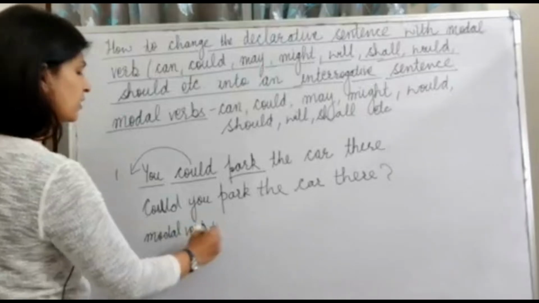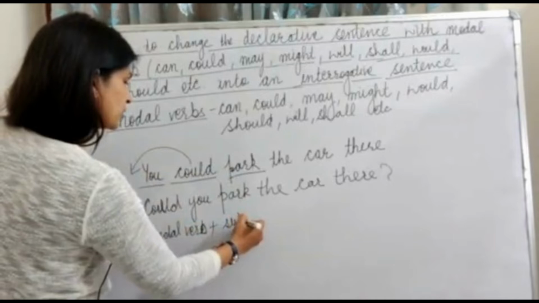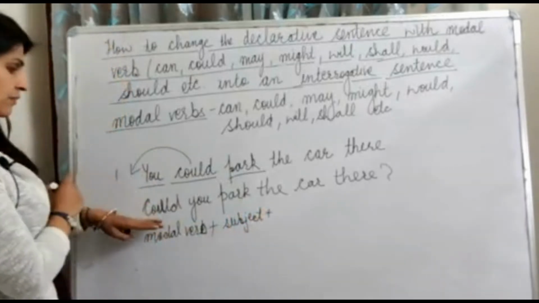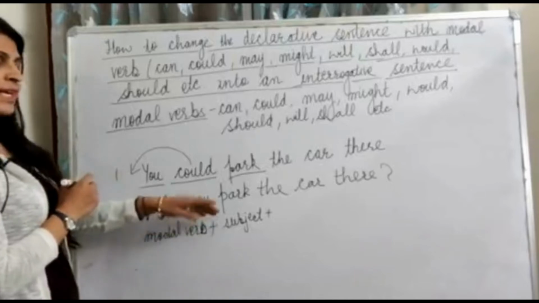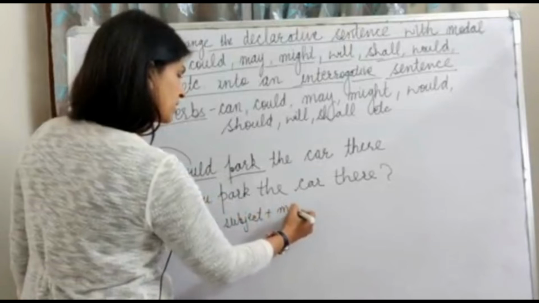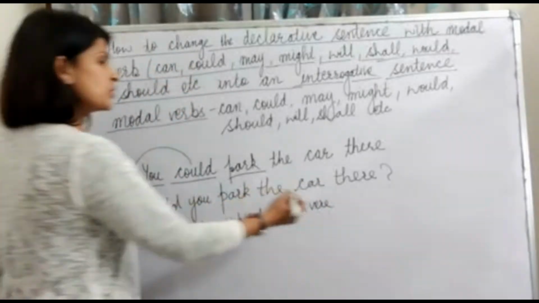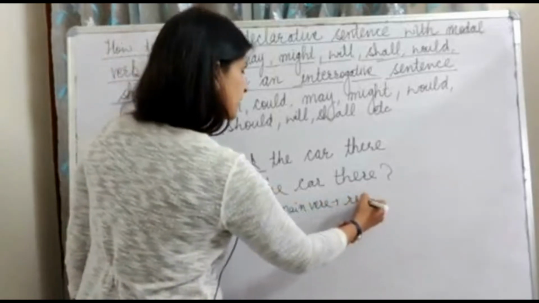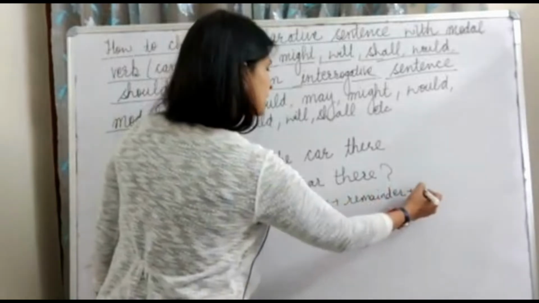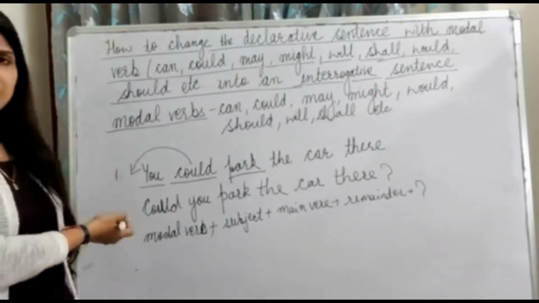Immediately after that, we should have the subject, and the subject here is you. And what should we have after that? We have the modal verb, the subject, and then the main verb, which is park here. Then we should have the remaining part of the sentence plus the question mark. See, this is so easy to frame.